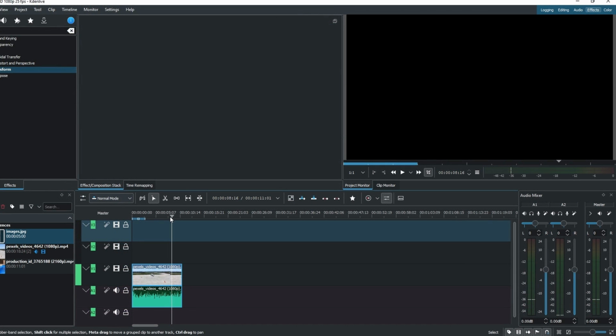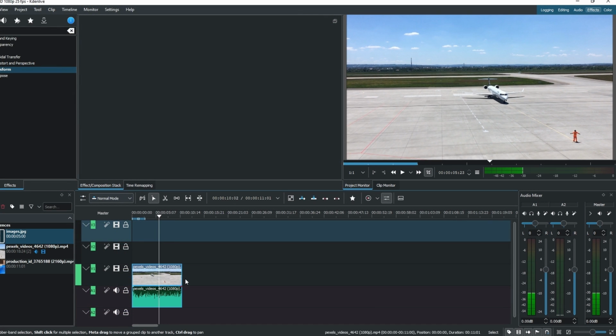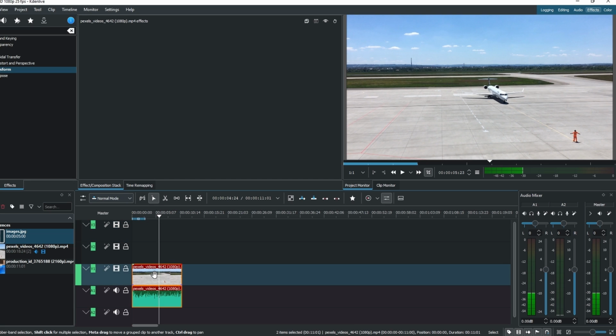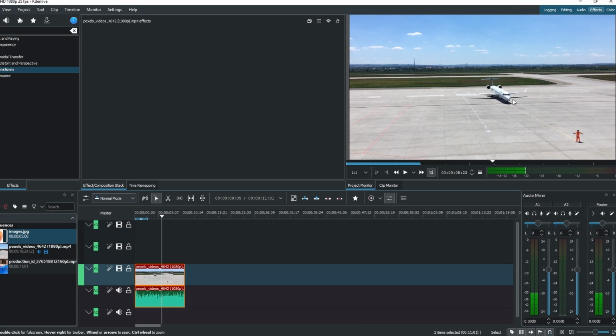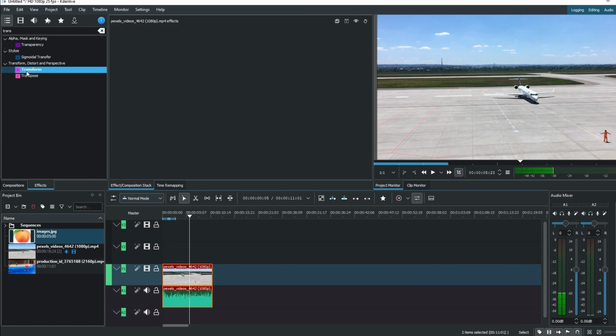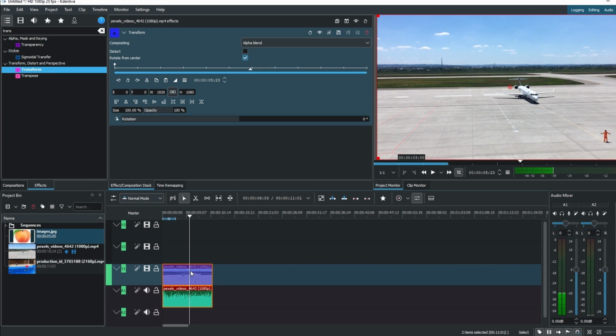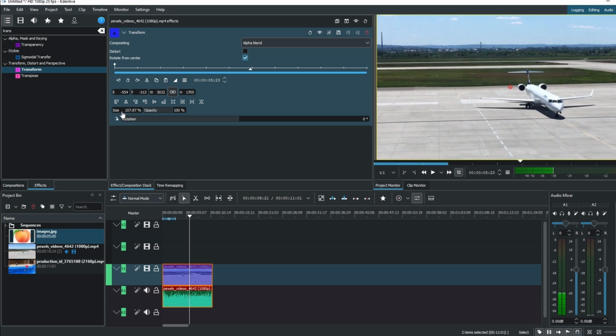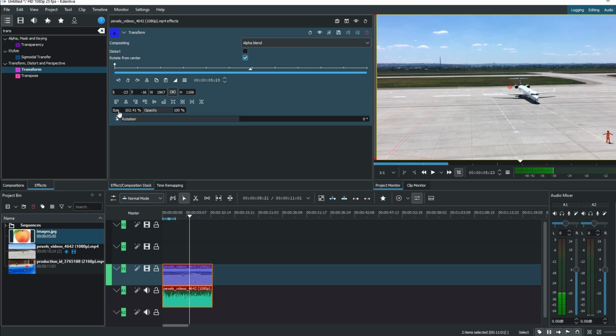First, add your video clip to the timeline. If you want to zoom to a specific portion, apply the transform effect from the Effect tab. Adjust the size by changing the percentage or using the X and Y coordinates. Optionally, you can move the video by clicking and dragging the center dot.